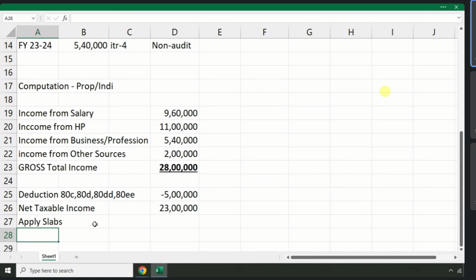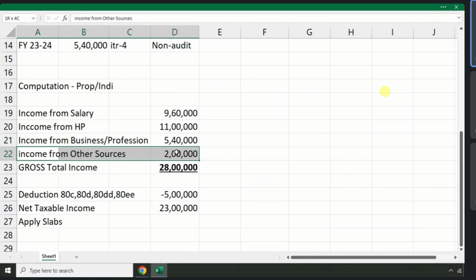Again I confirm, if any individual person is running a business, they never pay taxes in the name of the business. The business income needs to be considered as personal income, and they need to report in ITR form number 4. If they have only salary income, property income and income from other sources, they will file ITR 1 or 2.